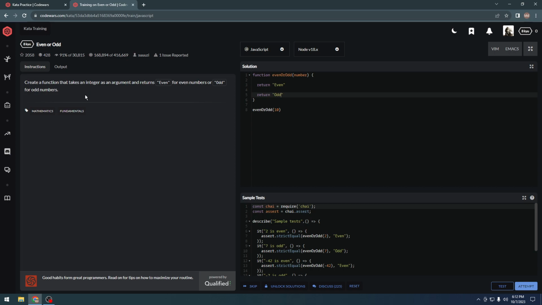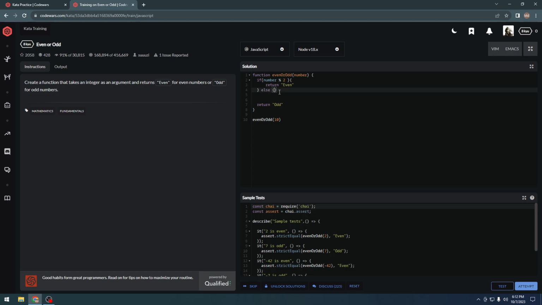We need to check whether the number we are taking is even or odd. So how do we determine this? Of course, we need to use an if statement. Let's do if number modulo 2, then use second bracket, return even.